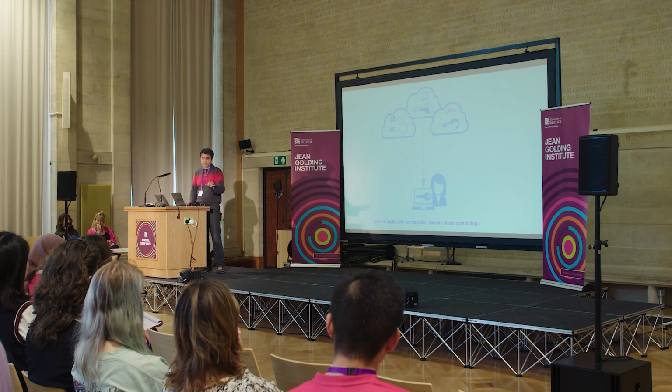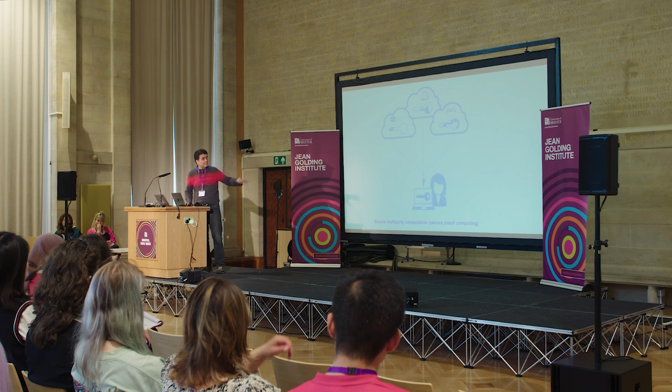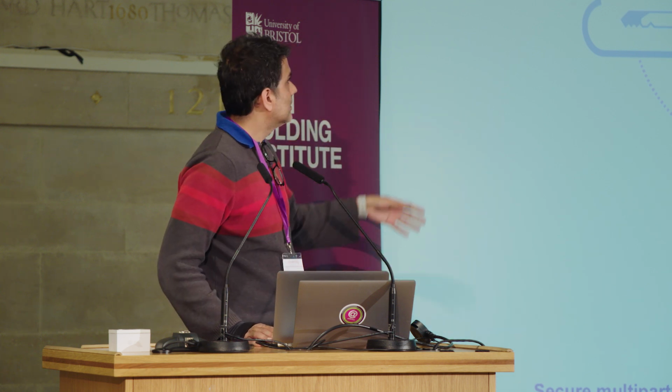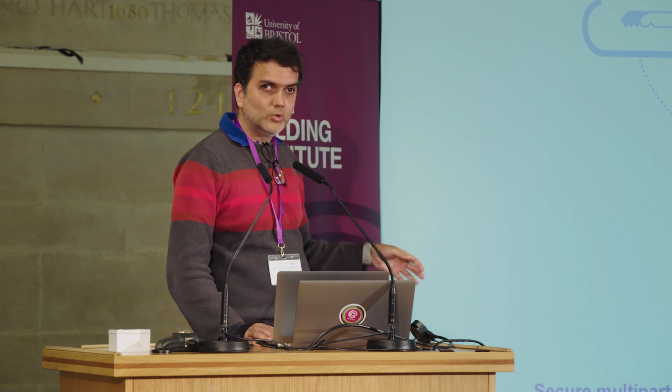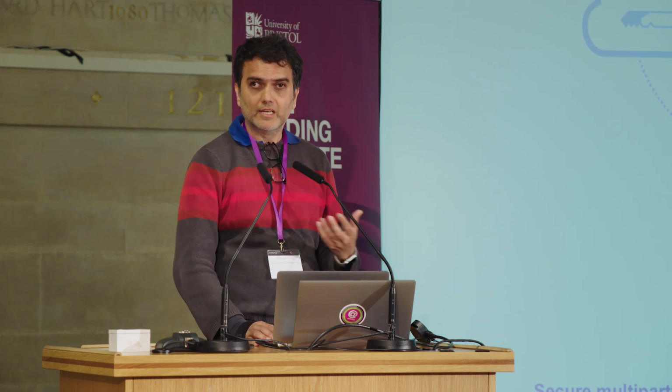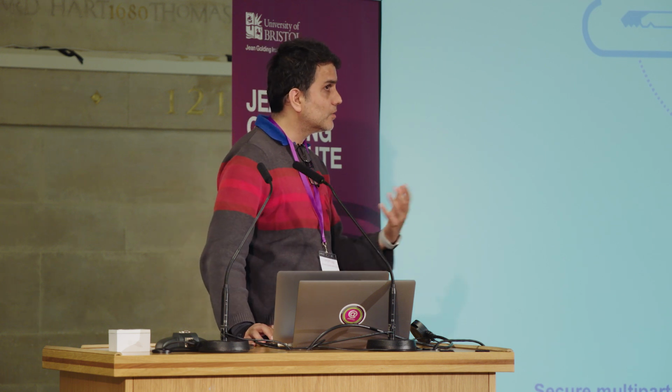Another aspect, at some point I'll run out of time, I'll just stop, but another aspect is we have some collective data to merge, to do some computation on cloud computing. But how do we know we trust, say, Microsoft Azure or the Amazon Web Service or Google? So maybe we want to distribute the data so that everyone has a little piece, and collectively they're computing something, but no one person, no one system can corrupt the data irretrievably, can corrupt the computation irretrievably, can learn too much. So how do you do this in a principled manner, close to the fundamental limits?